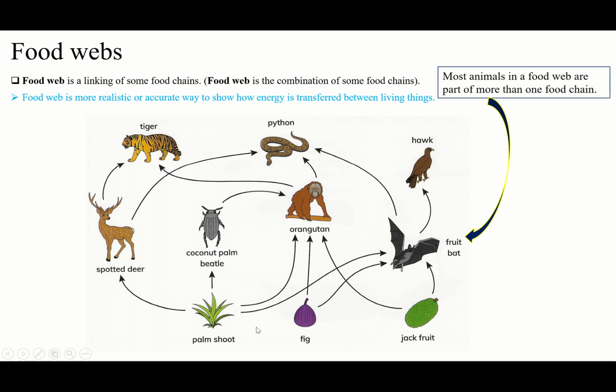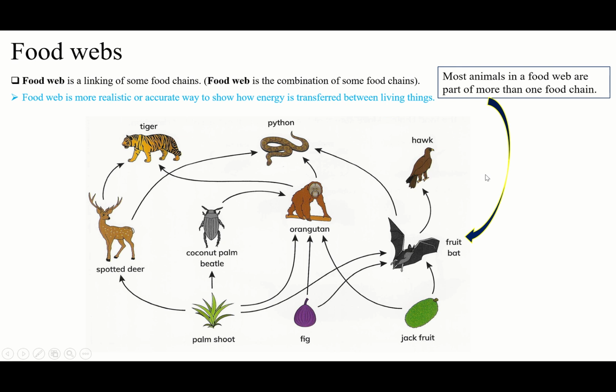Some are part of 4 food chains, like fig. Some are part of 4 food chains, like jackfruit. Like this bat also: 1, 2, 3, 4, 5. This fruit bat can participate in 5 to 6 food chains. If you just follow the arrows, you can find how many food chains they participate in. So you see they take part.